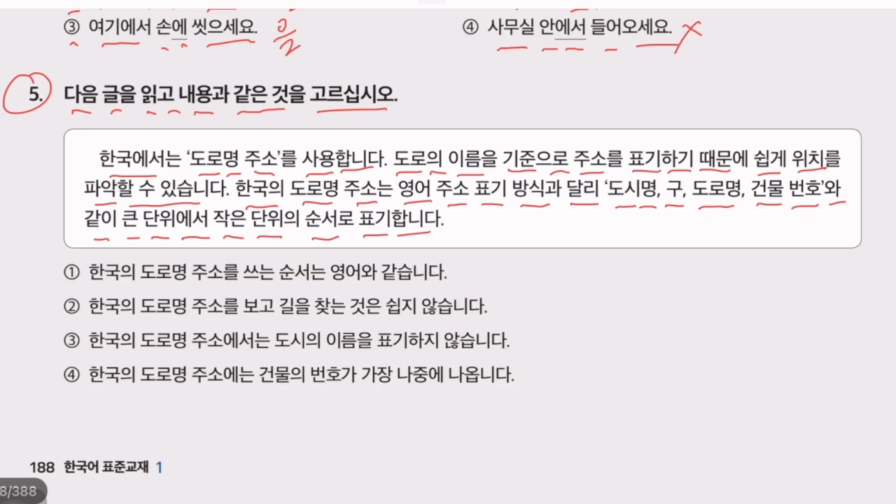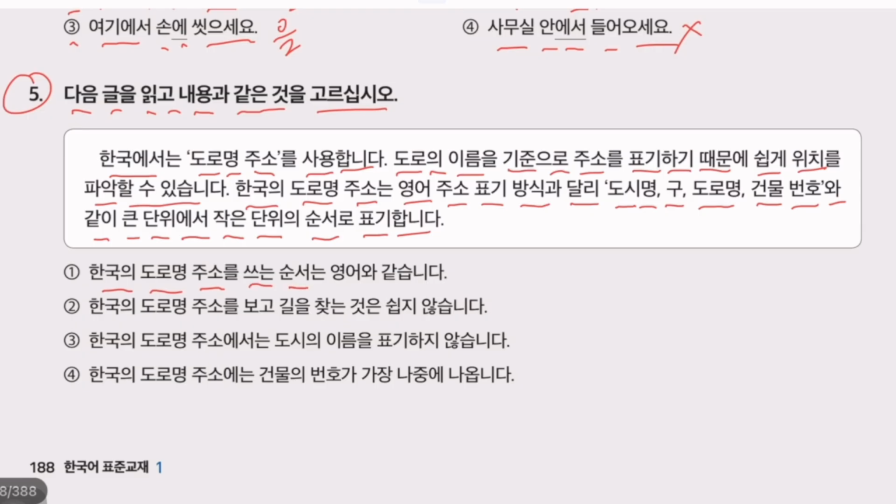So in Korea, an address starts from the city name, then district name, then road name, and after that, at the last, building name. If there are no buildings, there are units of houses, then from big unit to small unit. This is the way of addresses in Korea. Now we go to our answers.